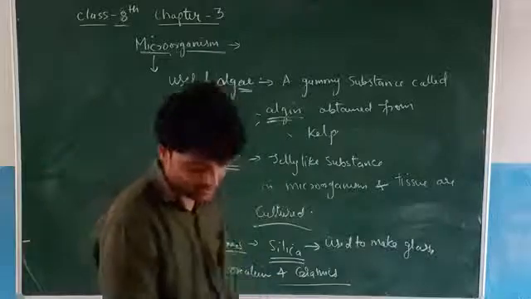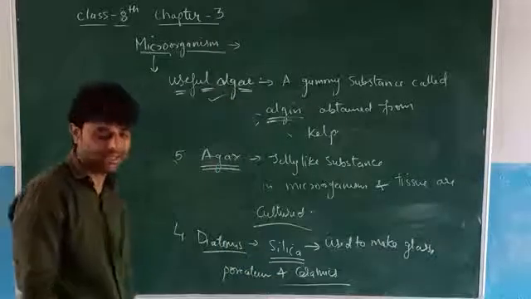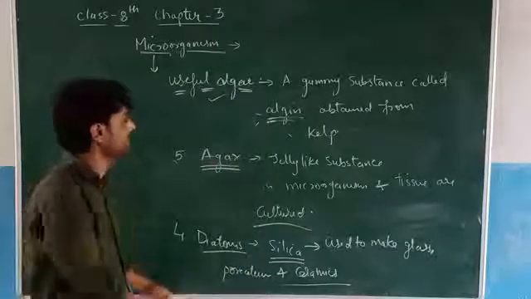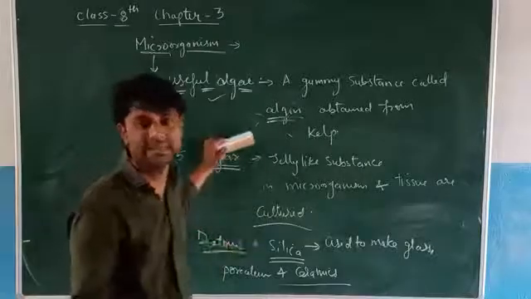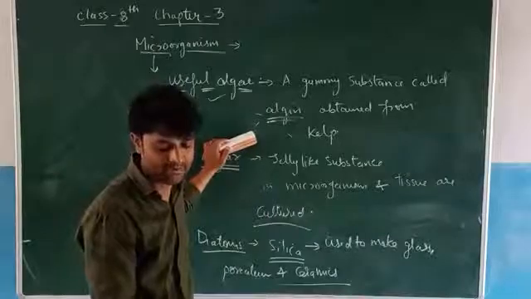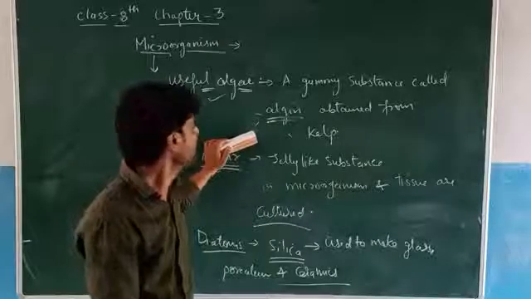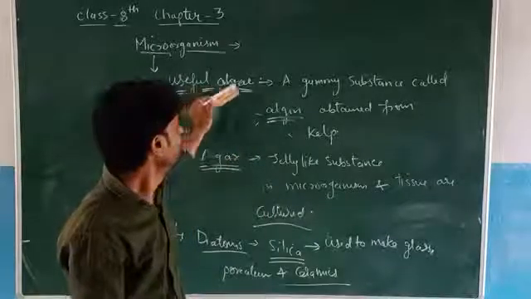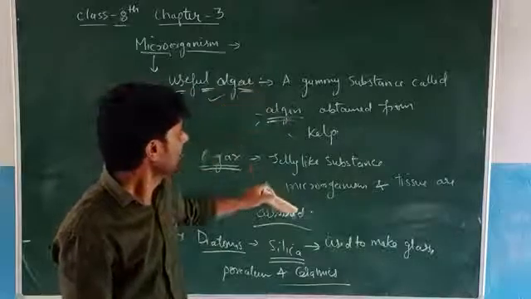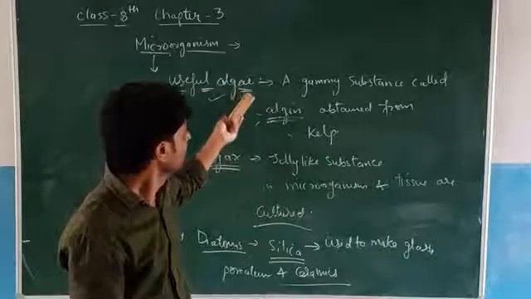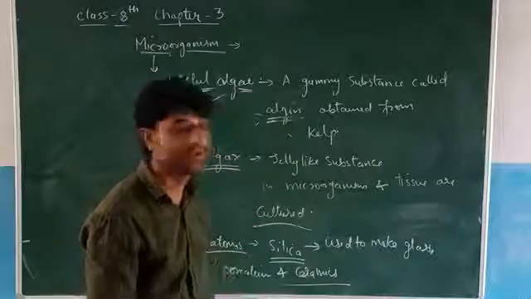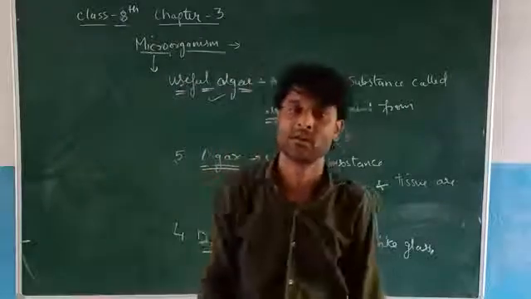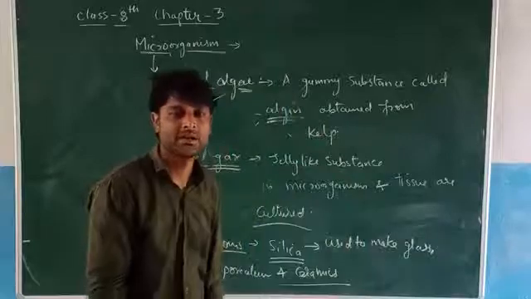Clear? Next, certain red algae are eaten in China and Japan. Some algae are eaten by human beings in China and in Japan. Clear? So these are the useful algae which are used in various industries as well as in various fields by the organisms. Clear? Thank you.